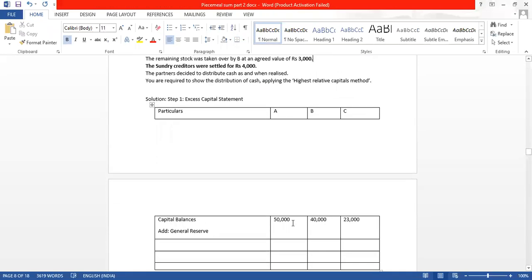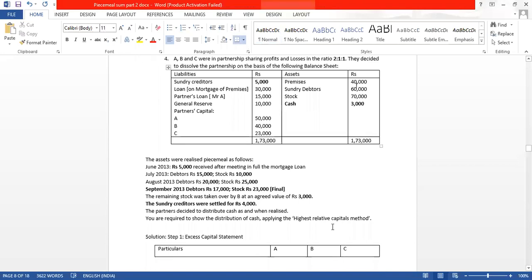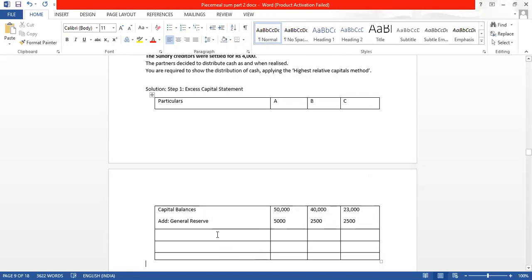So general reserve 5,000. Here it is 2,500 and here also it is 2,500. There is no losses in the question, otherwise losses also had to be adjusted. So what we get will be our adjusted or the net capital balance. Adjusted capital balance भी बोल सकते हैं और you may call it as net capital balance.